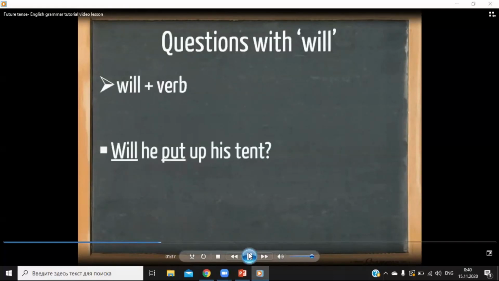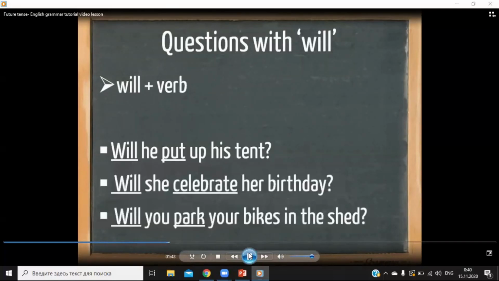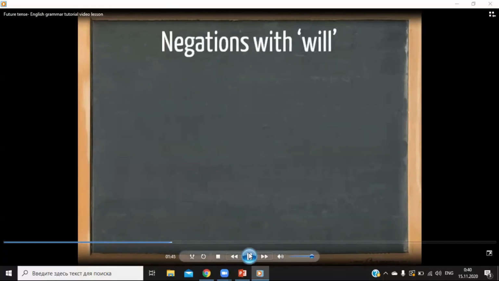Will he put up his tent? Will she celebrate her birthday? Will you park your bikes in the shed? Let's look at negations with will. We use will and add not, contracting it into won't and the base form of the verb.